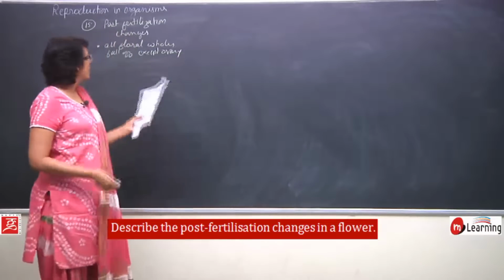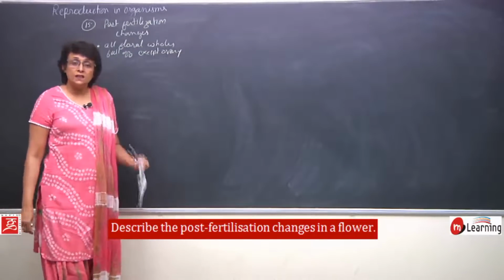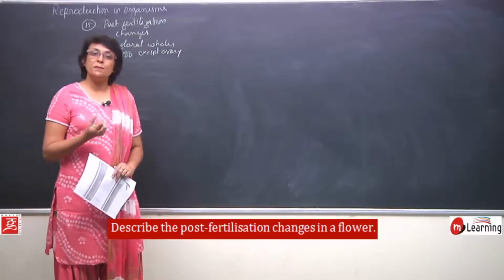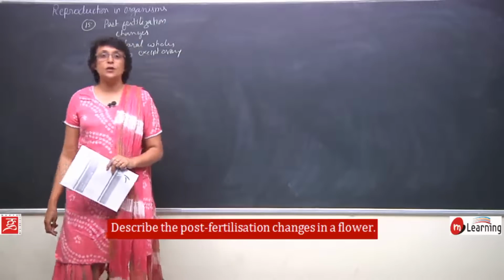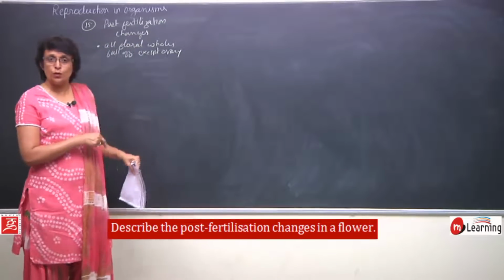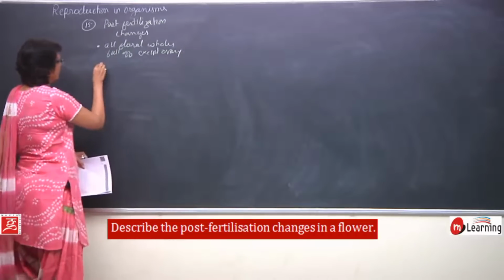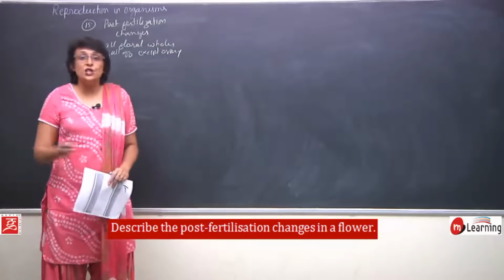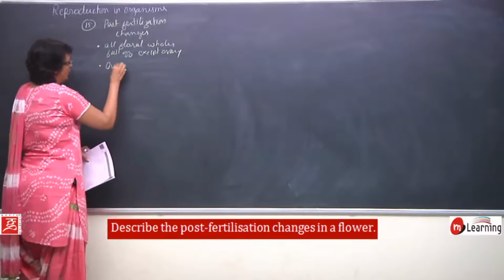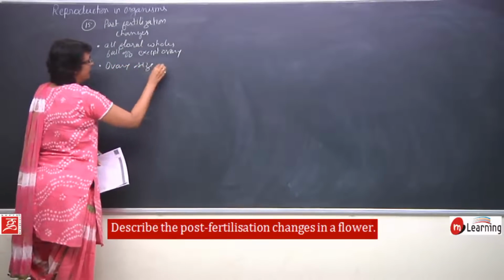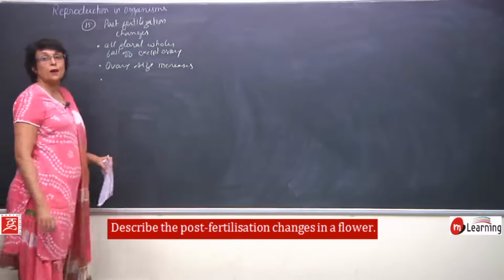We discussed when we were talking about these changes in the earlier segment that in certain cases sepals may remain attached to the fruit, which we see in case of brinjal and tomatoes. Then in that case those sepals will also remain, but invariably everything falls off except for the ovary. We start seeing a change in the size of the ovary. So ovary size increases. These are the things which are visible from outside.